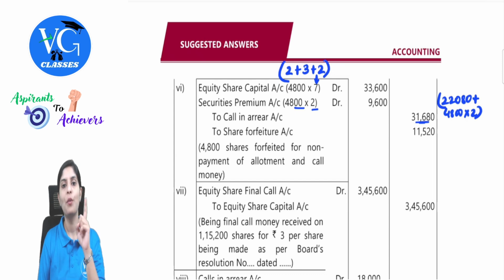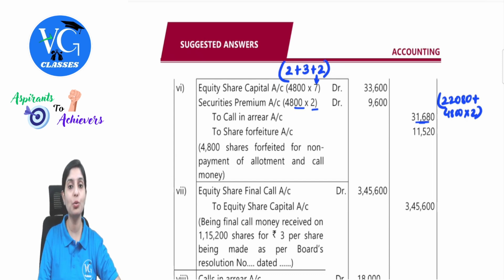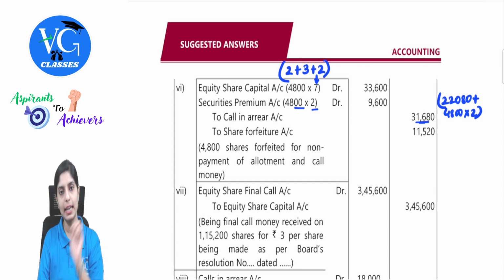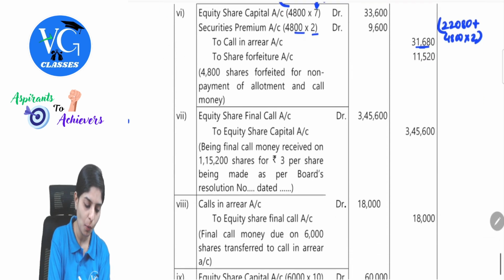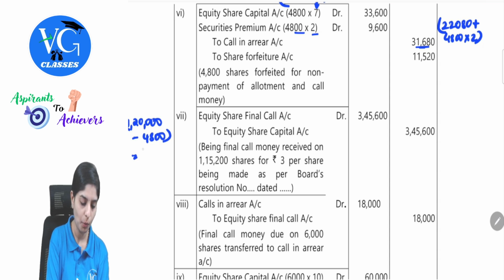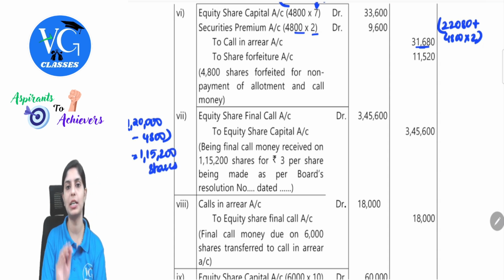Now after this, we will make the final call due. Observe one thing, 1,20,000 was the total number of shares issued. In that, 4,800 shares have been already cancelled. So we will make the final call due only on the remaining shares. How much is the remaining? 1,20,000 minus 4,800, that will be 1,15,200 shares. We will make it due only on these shares. Observe, this is very important to consider. So what will be the due entry?